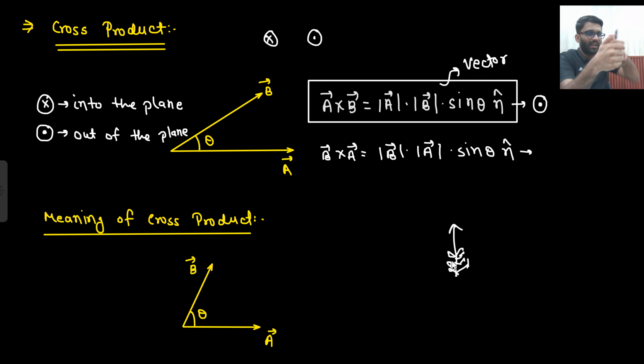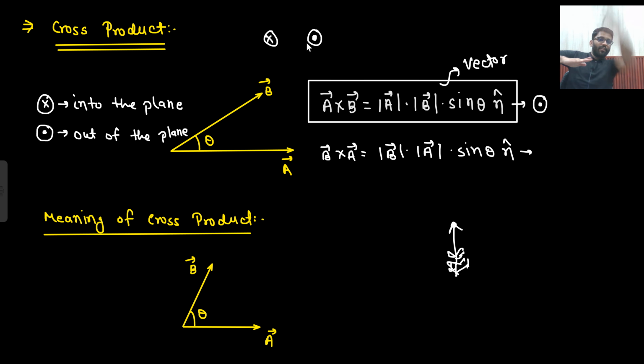How would that arrow be coming? If the arrow is coming right into my eyes, I will see only the tip of it, only the dot. So if A cross B is coming right into your eyes, you will show a dot.